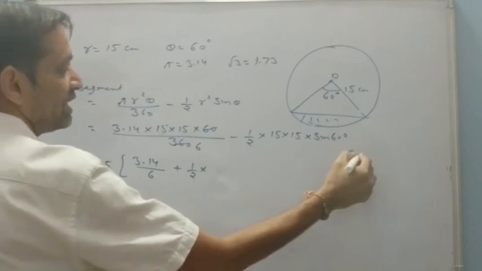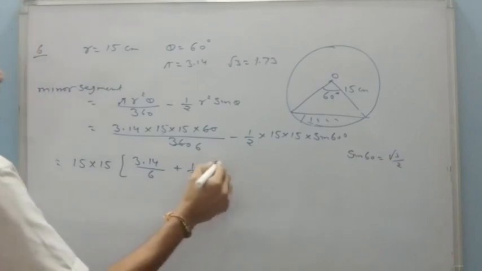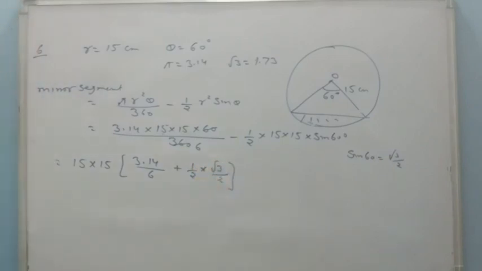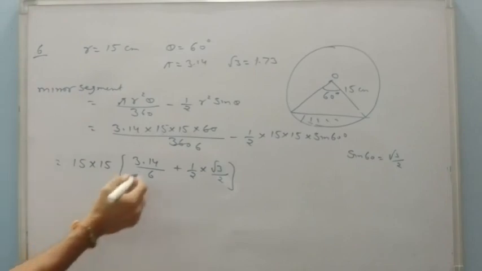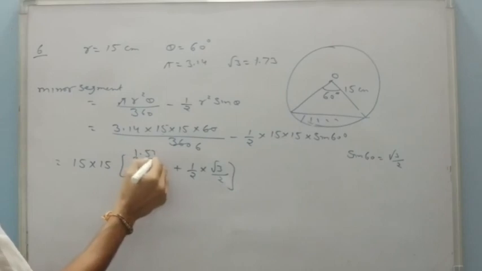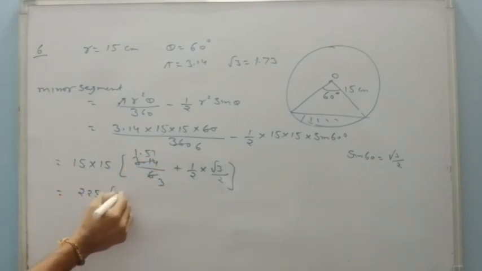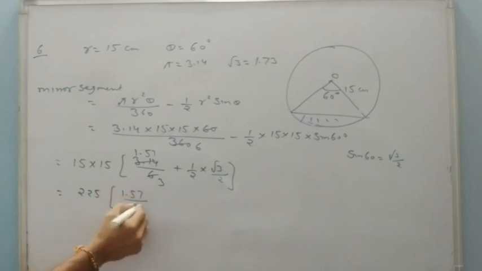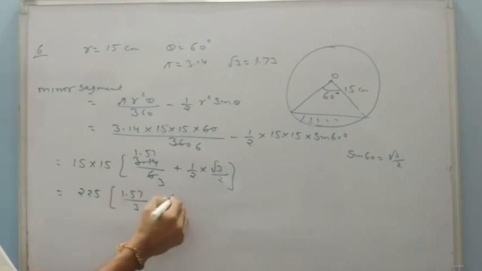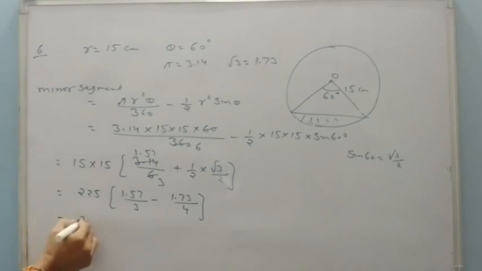We know that sin 60 is equals to root 3 by 2. So it is root 3 by 2. Here also it will cancel out. Then it is 1.57 upon 3. So it is 15 into 225. 1.57 upon 3 minus that will be 1.73 upon 4 by taking the multiplication. Now take the LCM. LCM is 12.